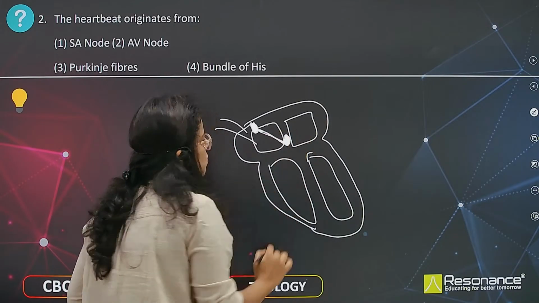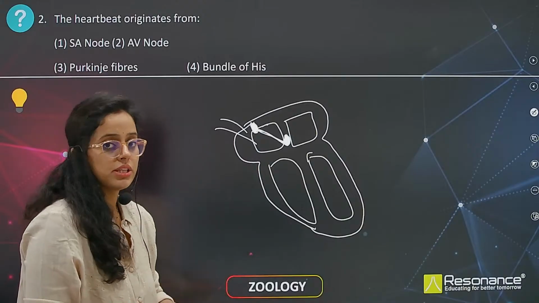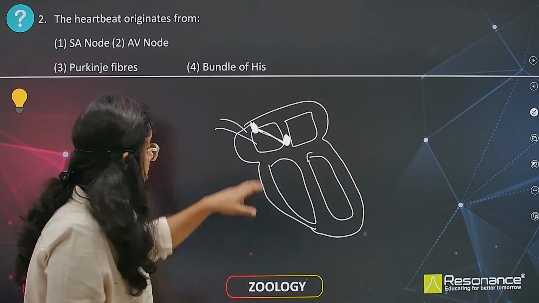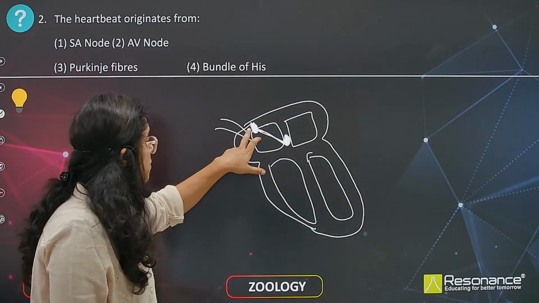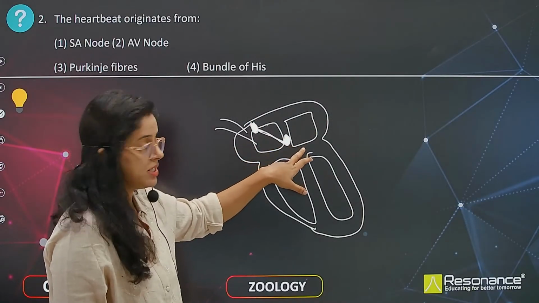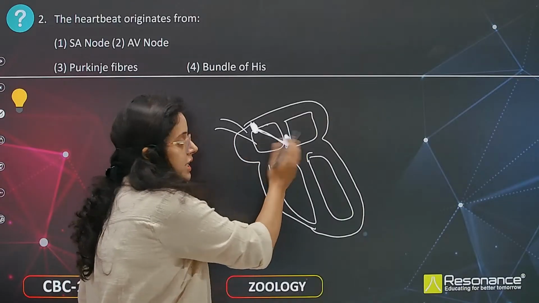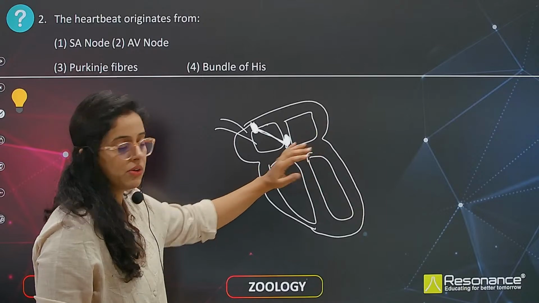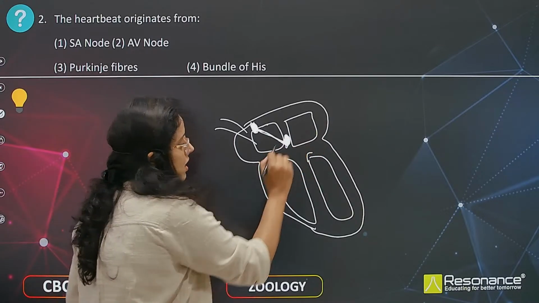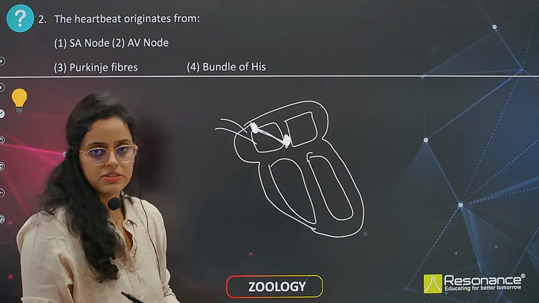So what are the SA node and AV node doing? They are forming the heartbeat. How? The electric impulse that is generated in the SA node is transferred throughout the auricles near the interseptum of auricles. Now this AV node holds the impulse for a second. Why?